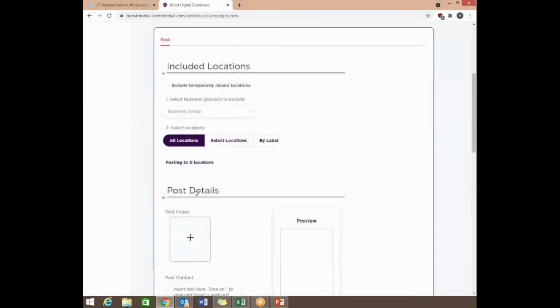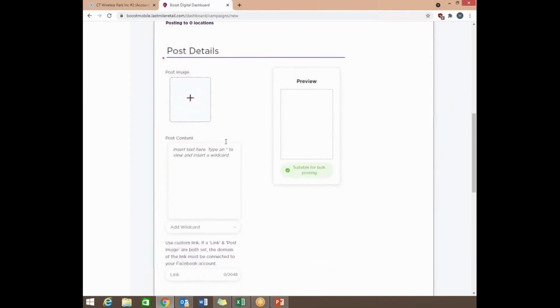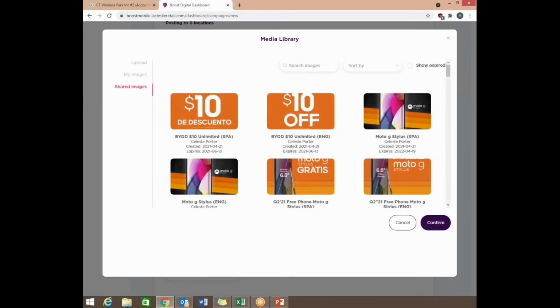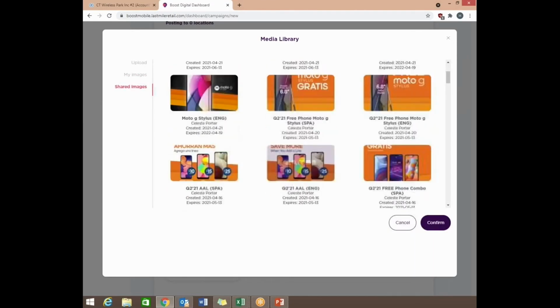This is where we're actually going to be adding the content for the campaign. The very first thing we want to do is get the image for the post. Once you click the little plus sign, you have different options. You have upload, where you can upload any image from your computer, like a custom picture of a phone out of the box, or the front of the store, whatever you feel comfortable doing, something that's going to work for that campaign. If you have any images saved in your library, they will be under My Images. And which is really cool, they have shared images, so these are all pre-approved images that you can use for your campaigns.